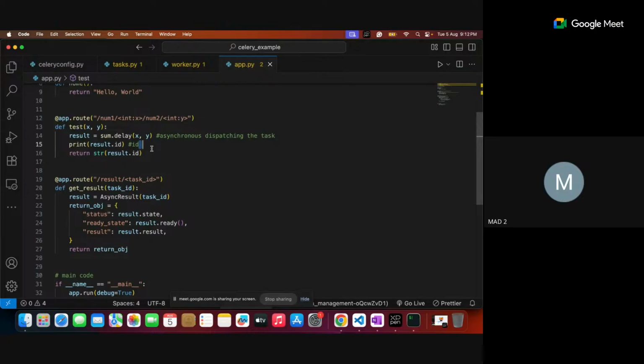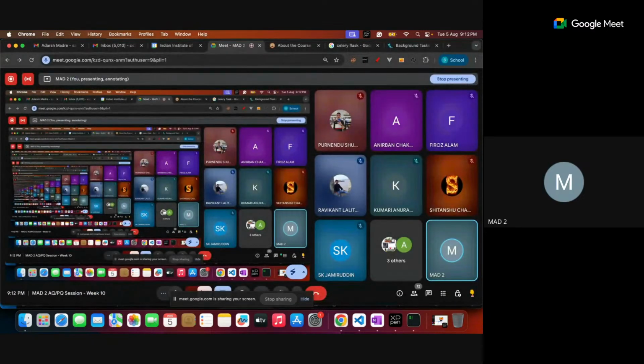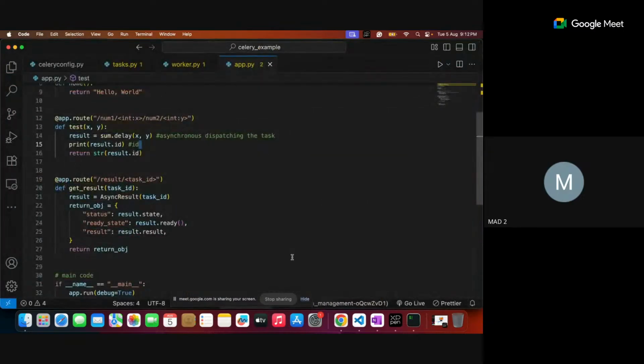Maybe we don't know when it will come, right? But I don't want to wait. Clear? Because it is asynchronous, we are just dispatching the task and we do other jobs. Yeah, because the web server's job is dispatching the asynchronous task to celery and it will do other jobs, right? Okay. I think it's clear. Does anybody have any kind of question? Please let me know. Okay, cool. So up to this, I think it's clear.